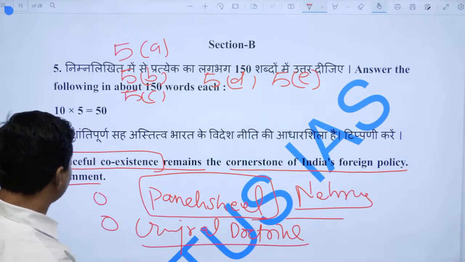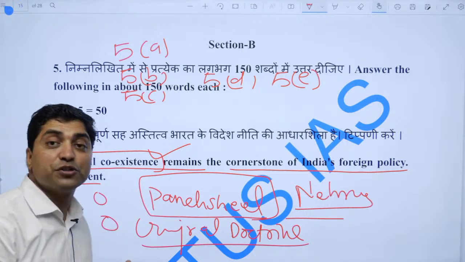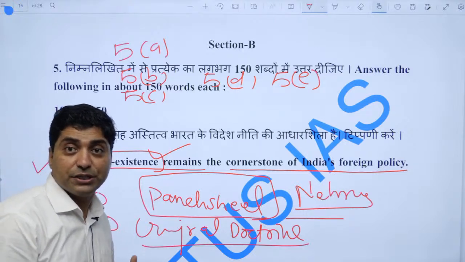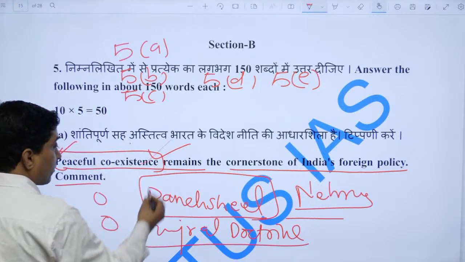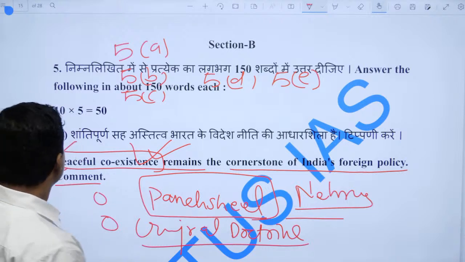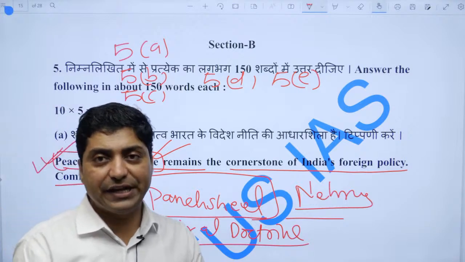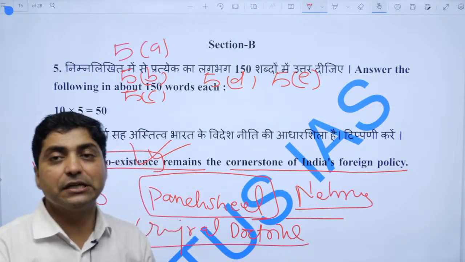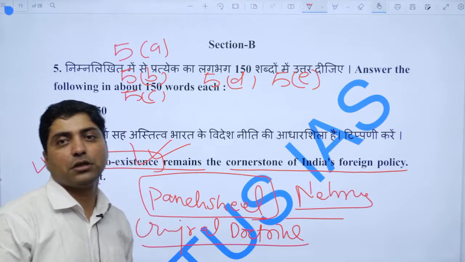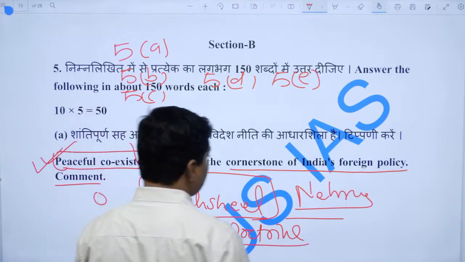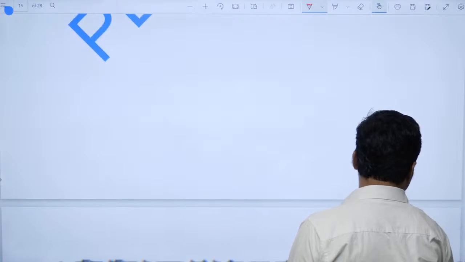So it was an important part of India's foreign policy. Even look at the Neighborhood First policy, Prime Minister Modi also argued that we can live in peace. So from Nehru to Modi, peaceful coexistence remained one of the pillars of India's foreign policy, in order to have diplomacy with the neighborhood. Fine. So that would be the answer. Now come to the next question.